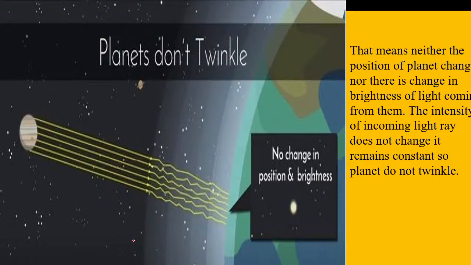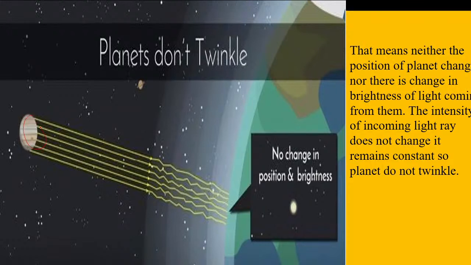That means neither the position of the planet changes nor the intensity changes. The intensity is constant, so the planet does not twinkle. There is no change in the position and no change in the brightness of the light. Because of that, you will see that the planets do not twinkle.